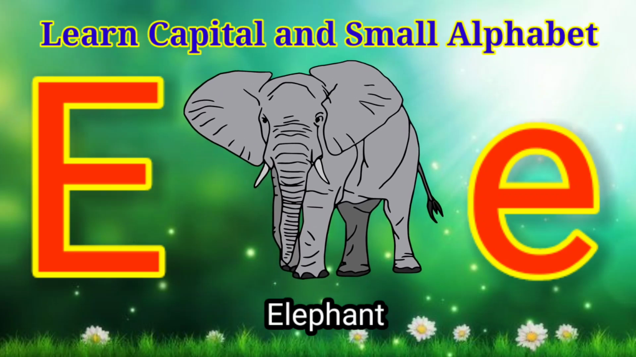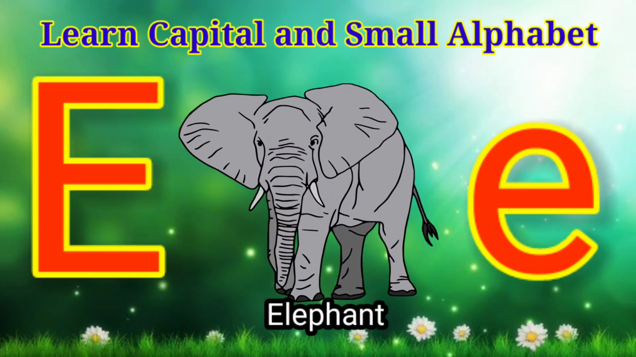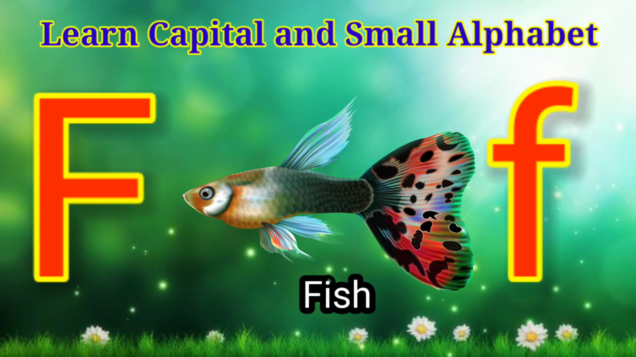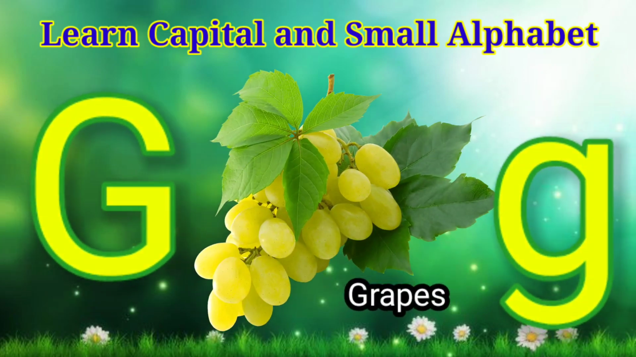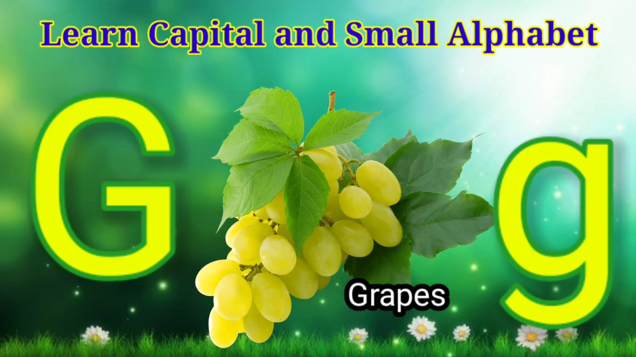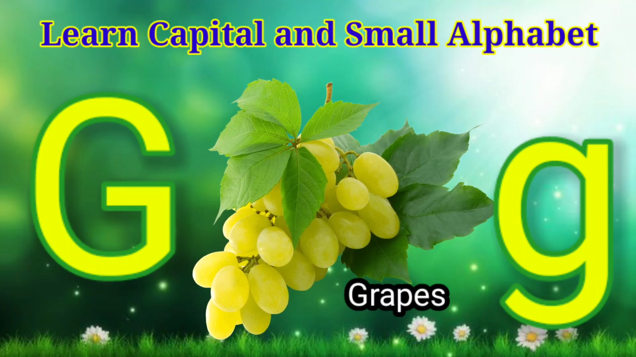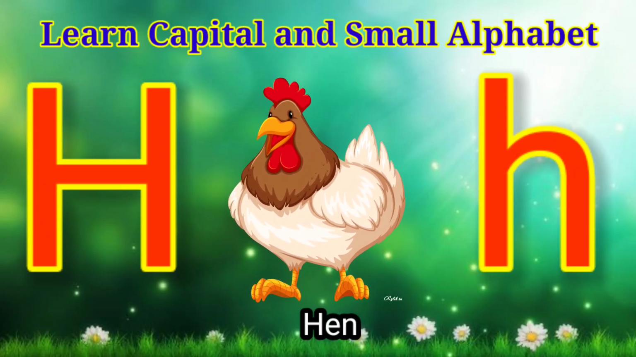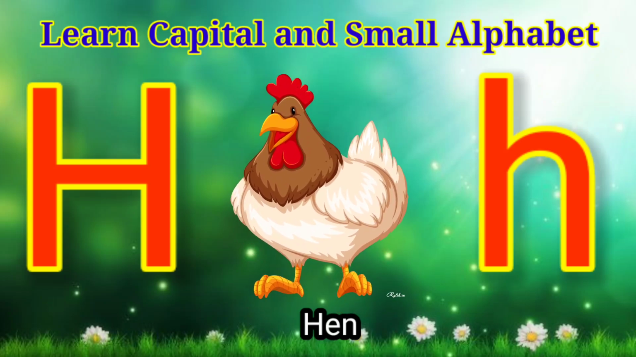E. E for elephant. Elephant means hathi. F. F for fish. Fish means machli. G. G for grapes. Grapes means angur. H. H for hen. Hen means murgi.